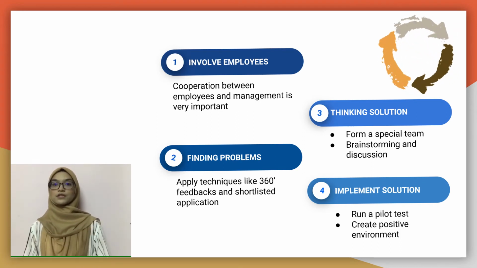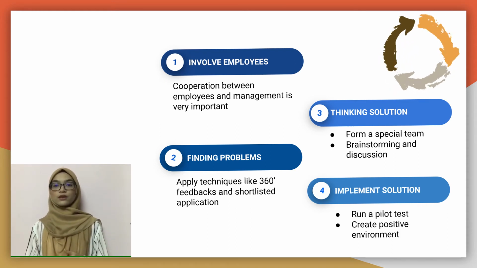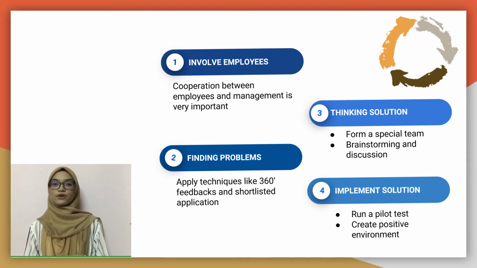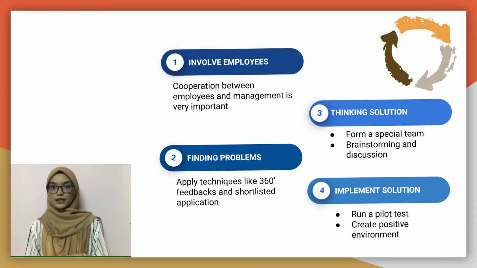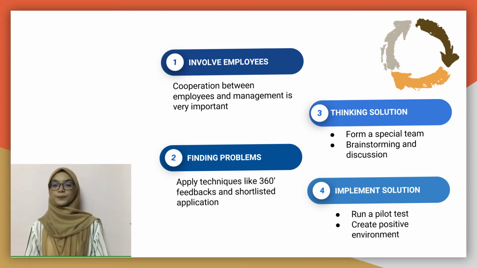Okay, the second step is to find the problems. The involvement of employees not only helps in solving problems, but also in finding the problems, as they are the ones directly involved in the respective department. They can apply techniques like 360 feedback and the shortlisted application.